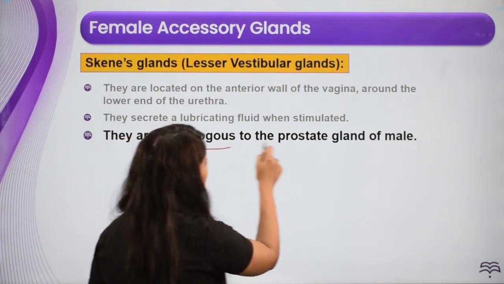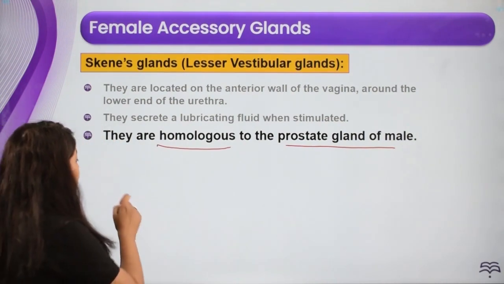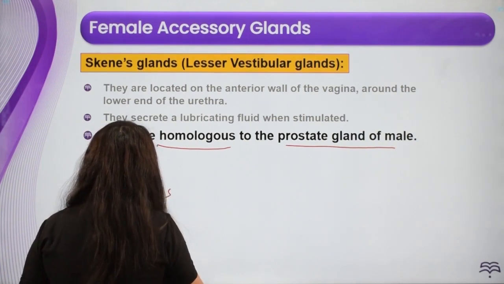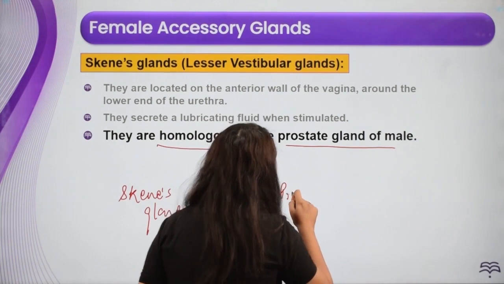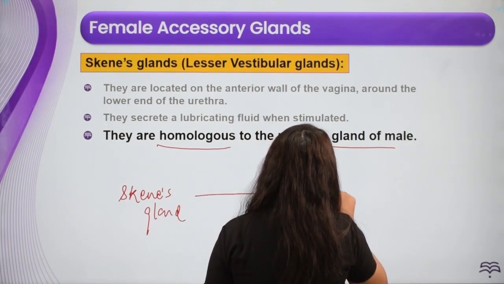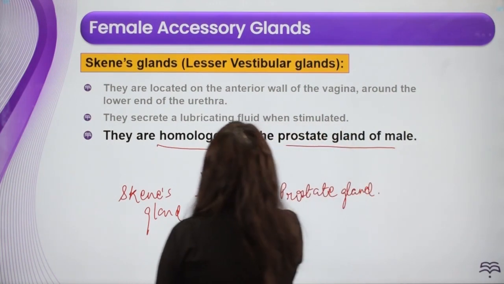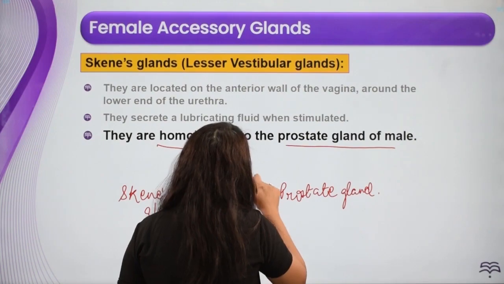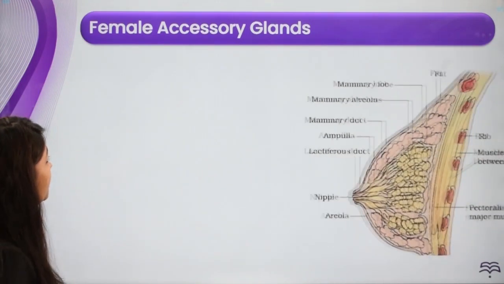And they are homologous to the prostate gland of the male. तो याद रखना है स्कीन्स ग्लैंड किसके होमोलोगस हैं? प्रोस्टेट के. Okay, they are homologous to the prostate gland of the male. All right. Okay, so this is an important part.